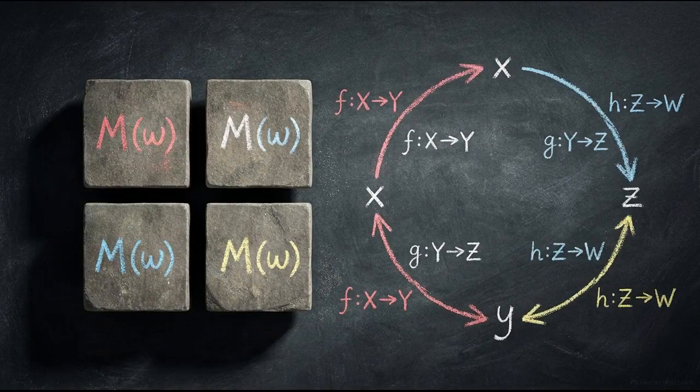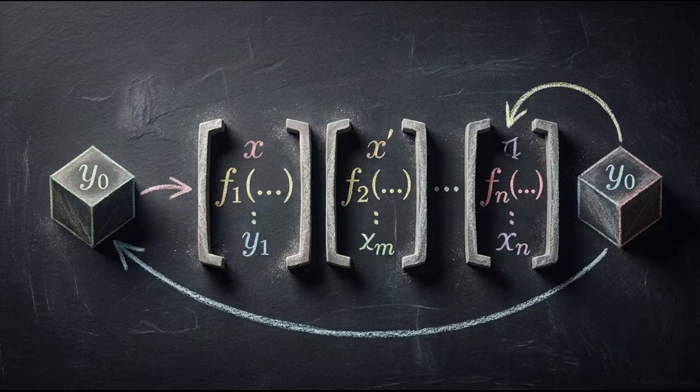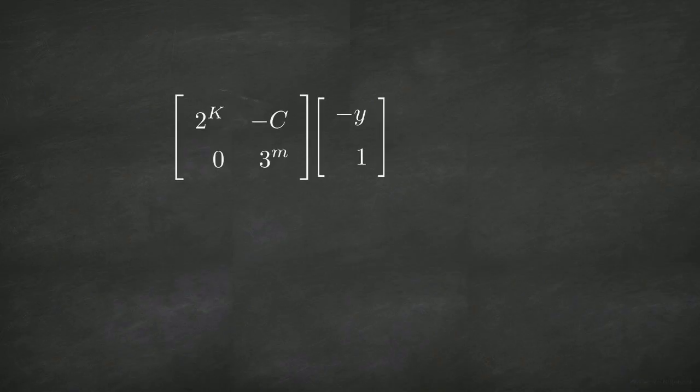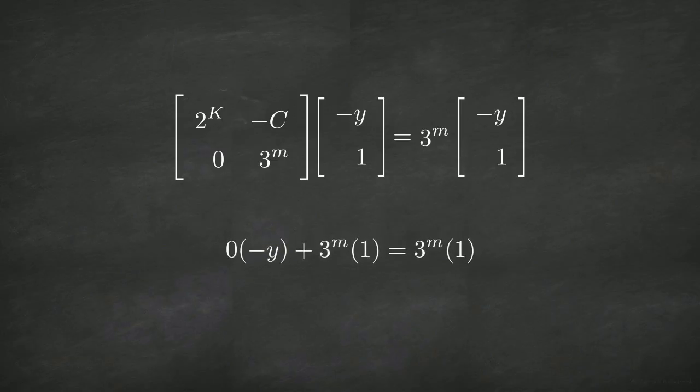To see why these operations collapse, we have to define a cycle using the transfer matrix. In a genuine cycle, the map must take a starting integer y, and after the full sequence of steps, return that exact same value. We express this as an eigenvector equation. We multiply the matrix by a vector containing the starting point. For a cycle to exist, the output must be a scalar multiple of that same vector. When we evaluate this multiplication row by row, the underlying logic of the cycle becomes clear.